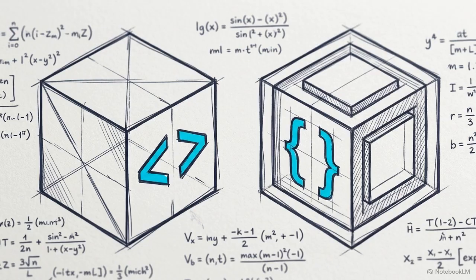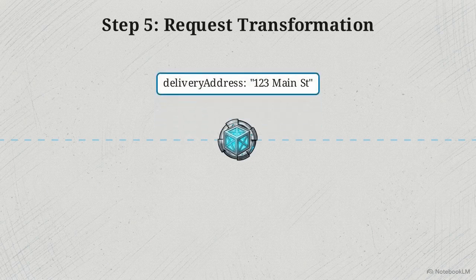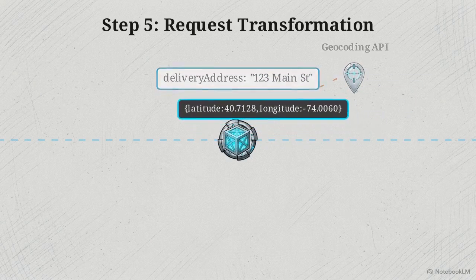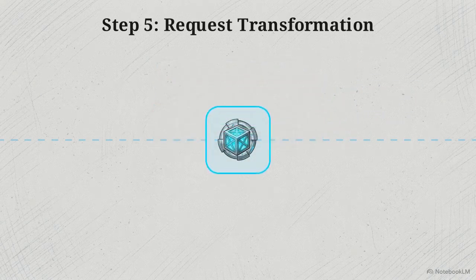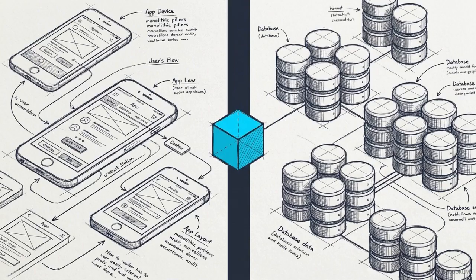Client applications and backend microservices rarely speak the exact same data dialect. To bridge this gap, the gateway executes Step 5, Request Transformation, actively mutating the structure of the incoming data. The mobile app sends the delivery address as plain text, but the delivery microservice requires GPS coordinates. The gateway pauses routing, queries an external geocoding API, and injects the returned latitude and longitude directly into the payload before moving it forward. Active request transformation perfectly decouples client data structures from backend schema requirements. Development teams can upgrade their front ends and back ends entirely independently.